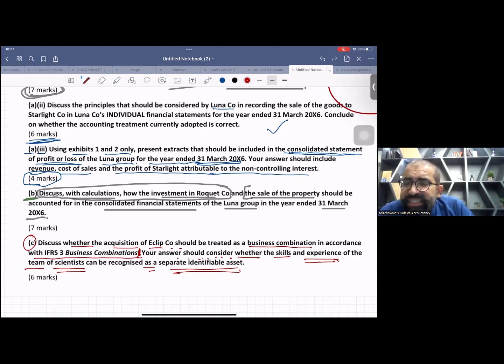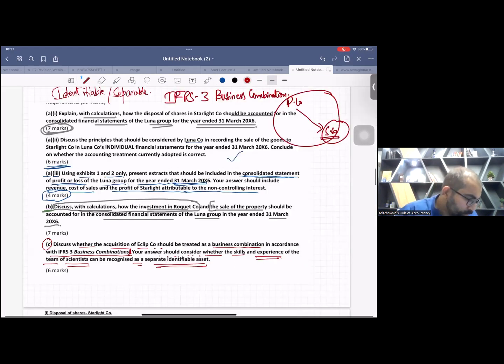So on the basis of these 3-4 arguments which I have just given you, you cannot book it as a separate identifiable intangible asset. So this is the true answer of these three issues. Let's move to the solution part, and you can see how you can write it.